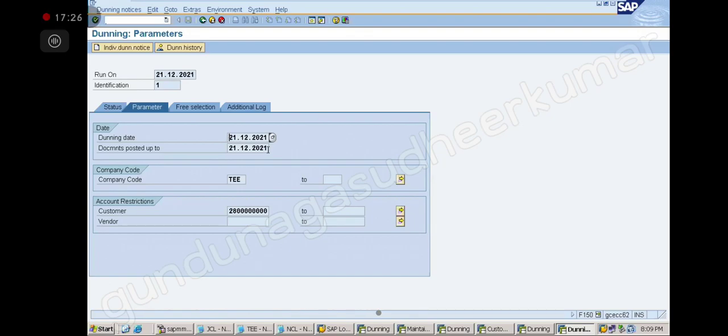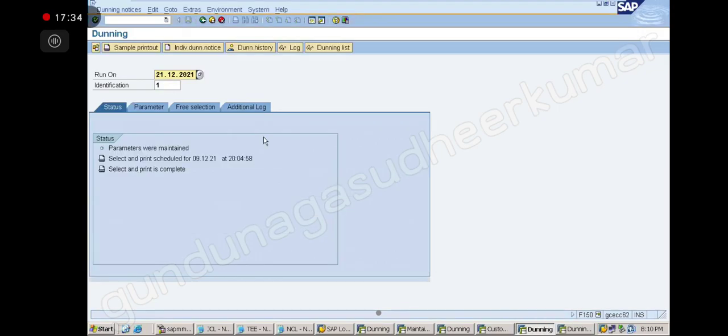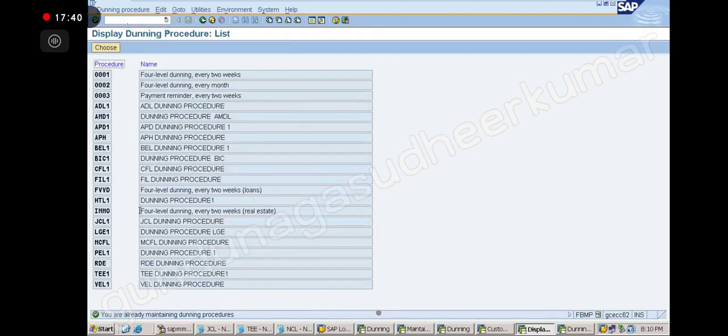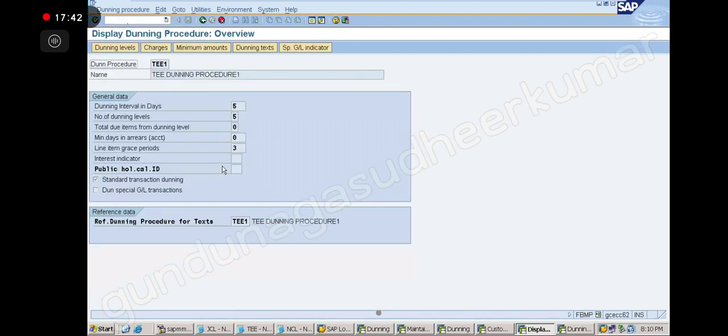Okay, thank you. Hello sir, where can we give the interest indicator? The interest indicator we give in the dunning procedure, FDMP. Just now, at the start of the class we were discussing this. Don't bother, don't give it and then confuse yourself. It's okay, fine.